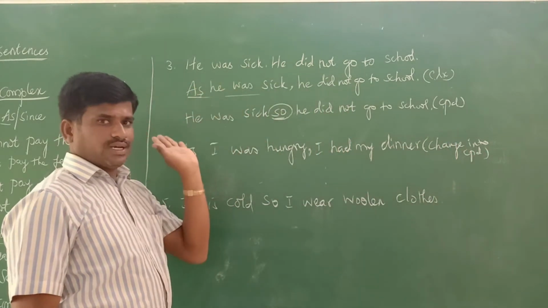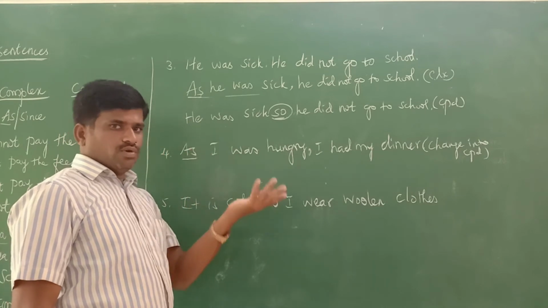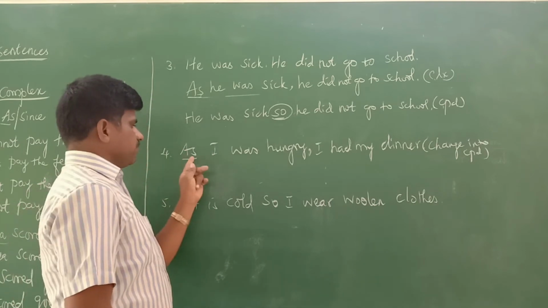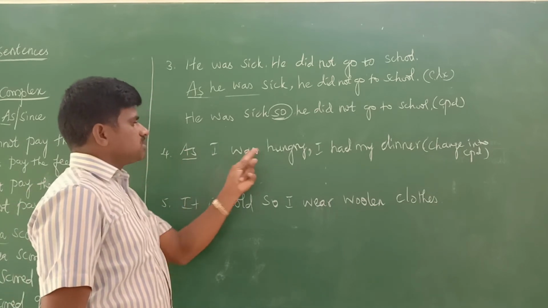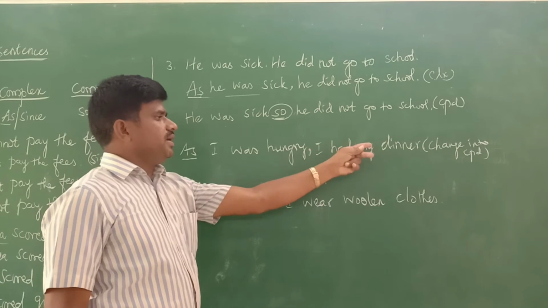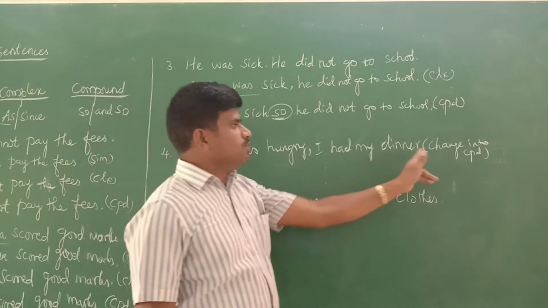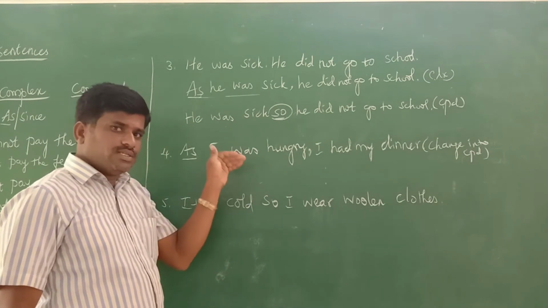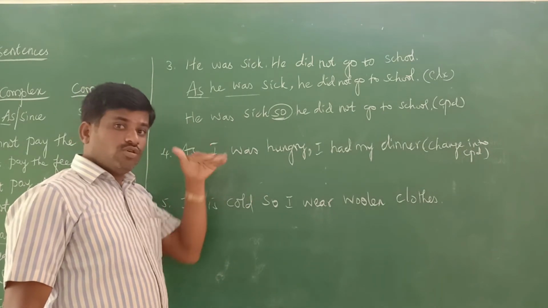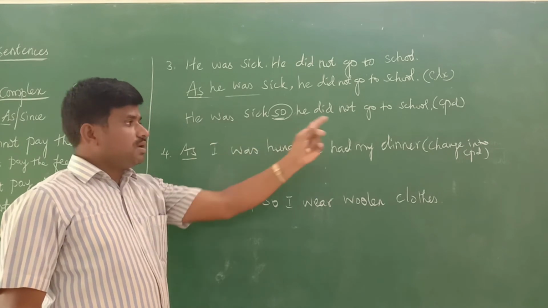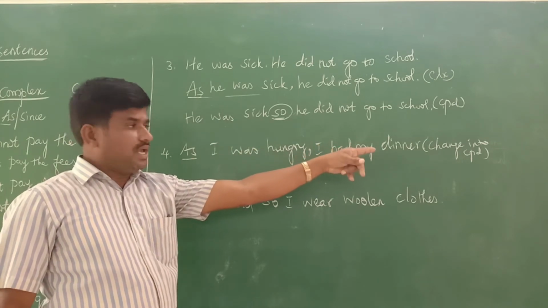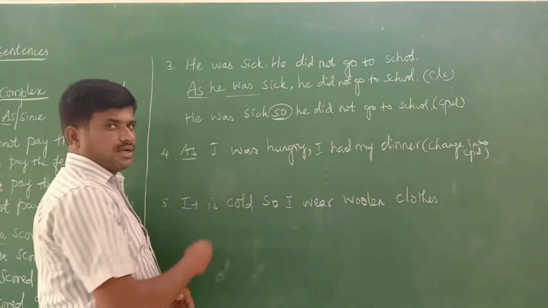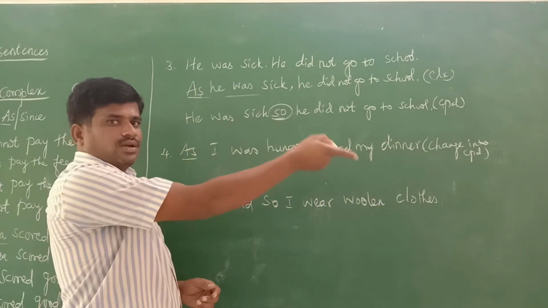Before, two simple sentences were given and you could use any one, either simple, complex, or compound. But here the question itself says change into compound. So we can change only into a compound sentence. Don't change this into simple, because the question itself is asking to change into compound.